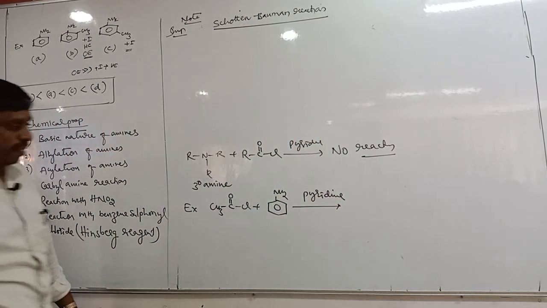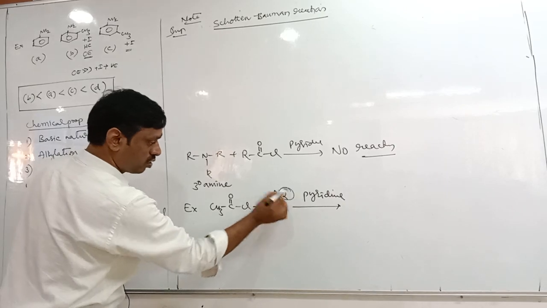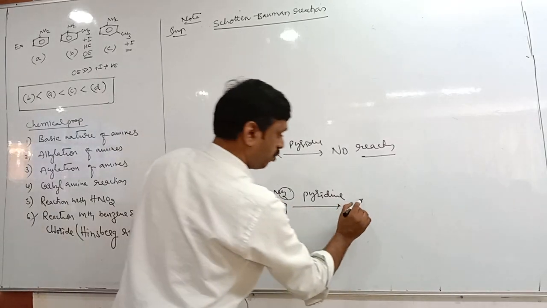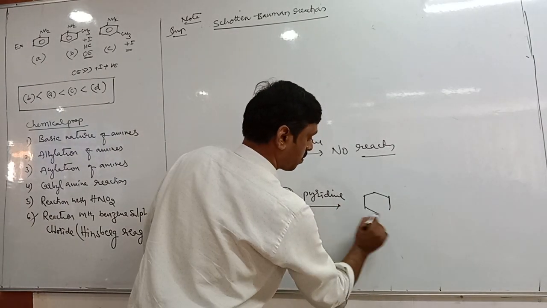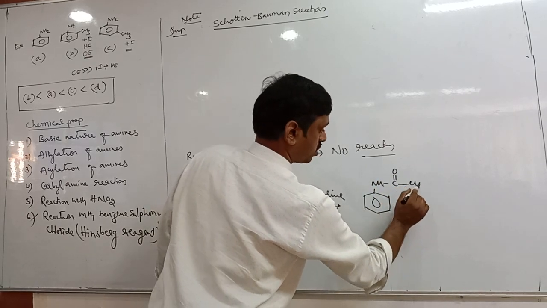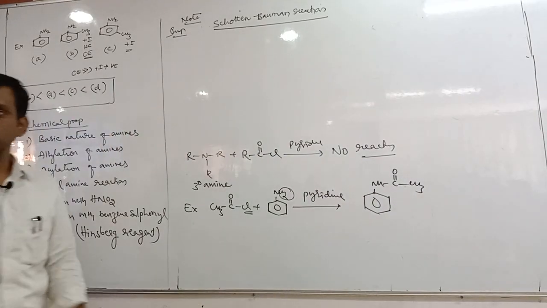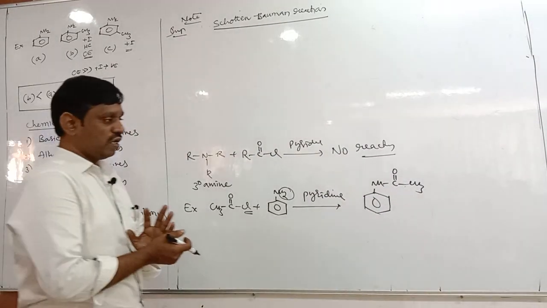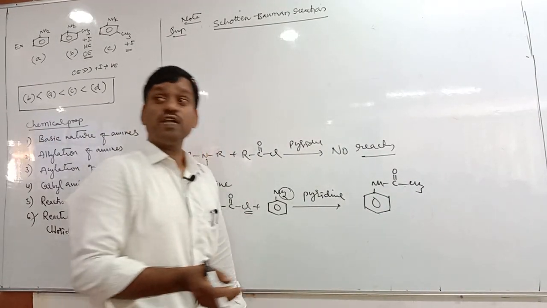What is the product? One hydrogen here, one chlorine, remove HCl. The product is NH C double bond O CH3. What is the common name? Its common name is acetanilide.